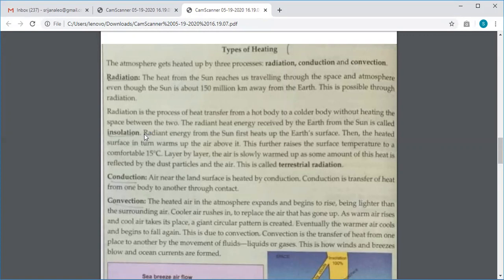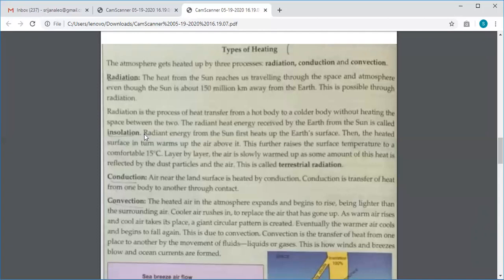This will increase the temperature of the earth to a level of around 15 degrees Celsius, and then slowly, layer by layer, it will start to heat the air above. So this transfer of heat from the sun to the earth is radiation, this solar radiation, which is also known as insolation.